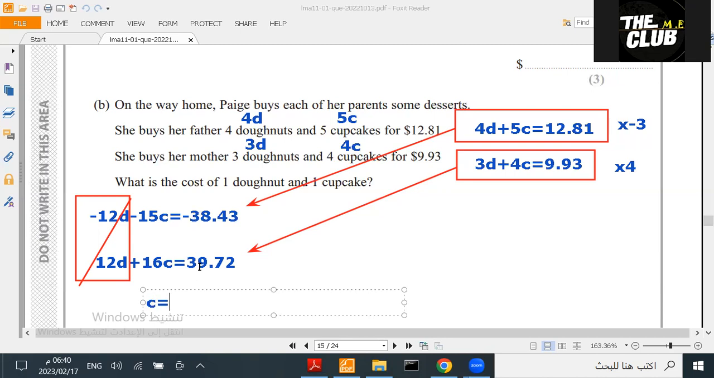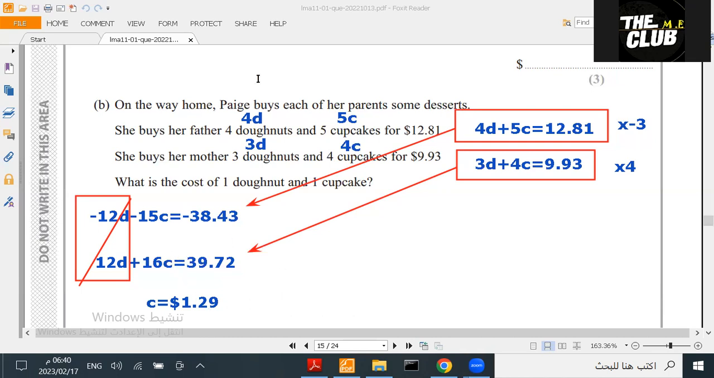And then here I have 39.72 minus 38.43. And the answer will be 1.29. And this is the cost of the cupcake in dollars. So I found that the cupcake equals $1.29. This is how I solved for the cupcake.